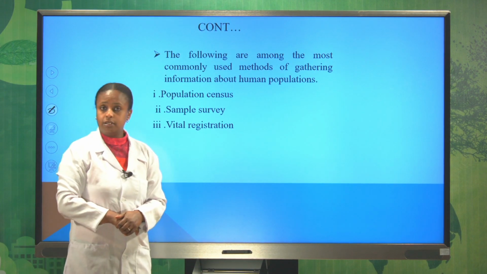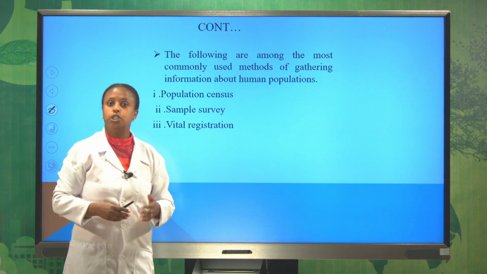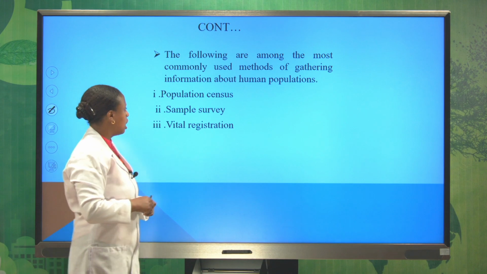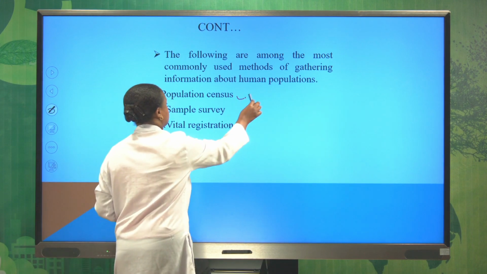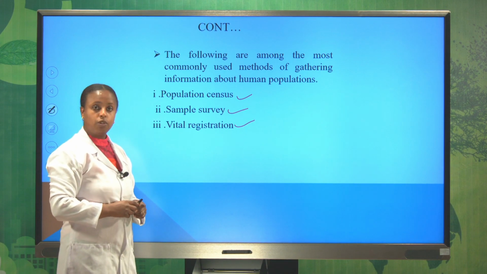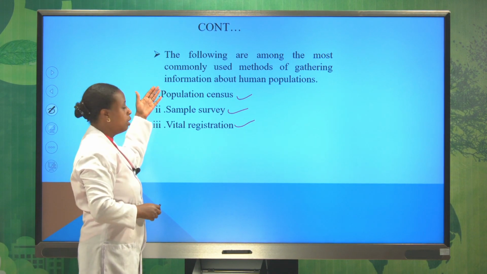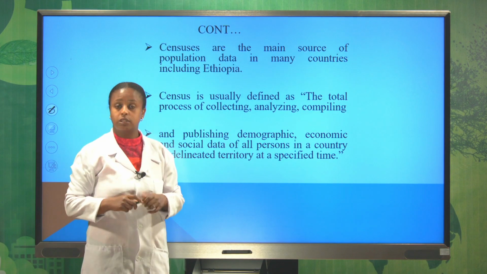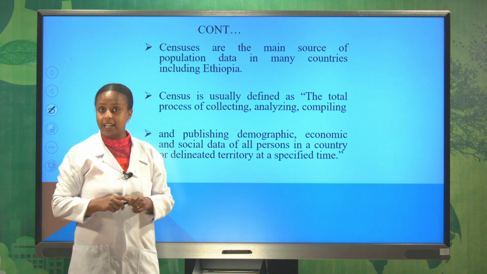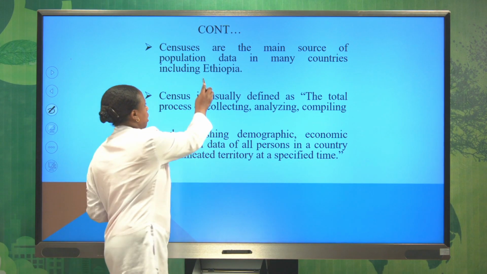There are different methods to gather information about population, but the commonly used methods are population census, sample survey, and vital registration. For today, we are going to discuss only population census. Census is the main source of data, and it is used by different countries including Ethiopia.